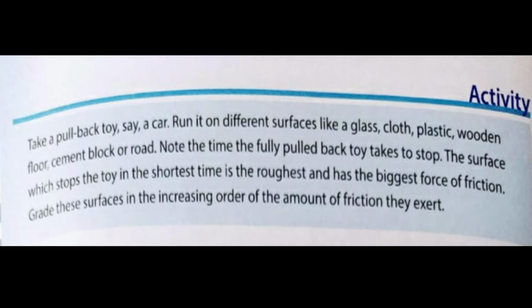And grade these surfaces in the increasing order of the amount of friction they exert. That means write the names of the surfaces according to their friction. That is, on which surface the toy takes more time to stop has less friction. That surface name you have to write first. And next you have to write the other surfaces according to the time taken by the car to stop. Understood, children, how to do the activity?